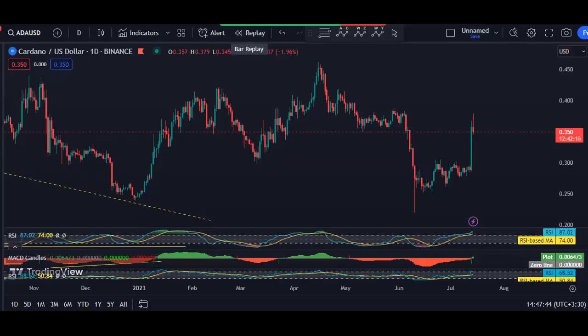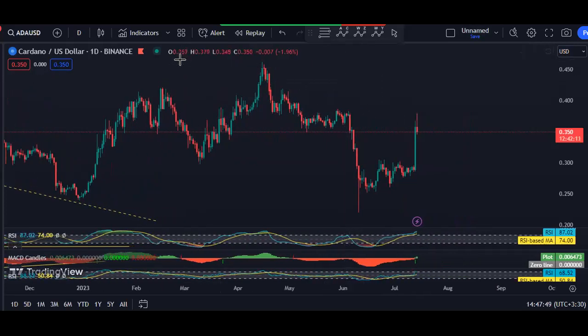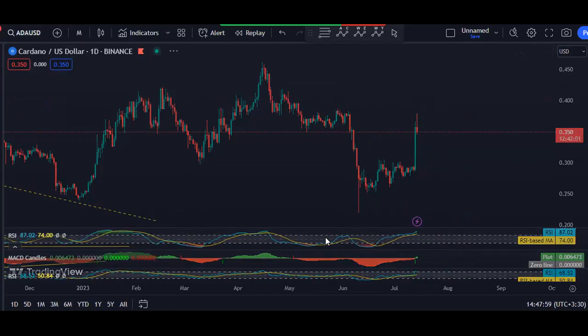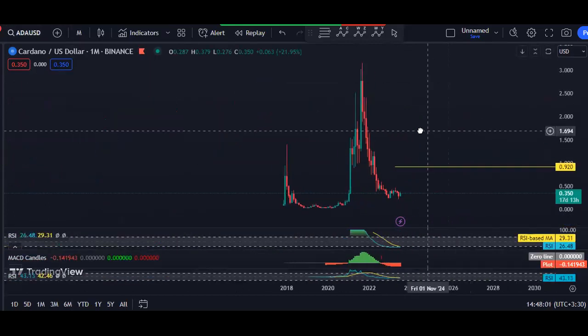ADA, we start with daily charges. I want to give a quick update. And as we can see, yesterday we had a sharp move. Most of the charts show this kind of move, mostly because of the XRP news. We start with the higher time frame, and we want to see what's next.